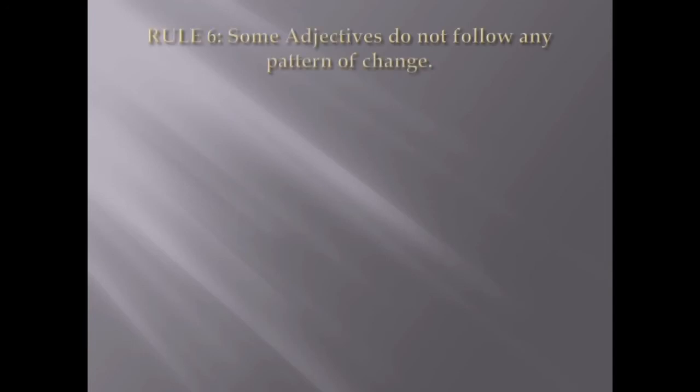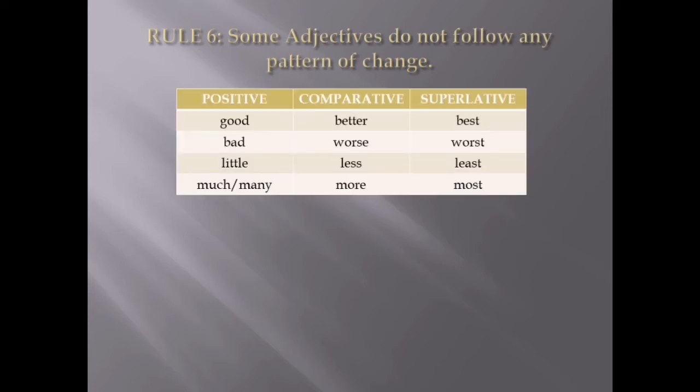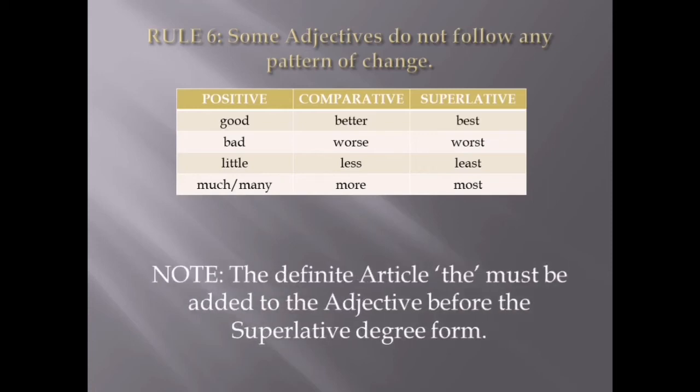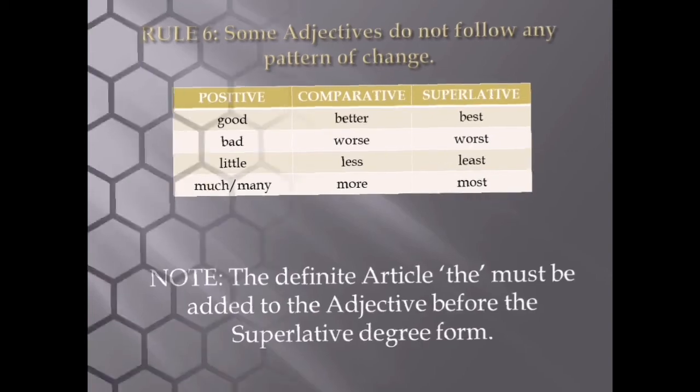Some adjectives do not follow any pattern of change. Means they change into a completely different word while taking them into comparative degrees or superlative degrees. Examples like good takes better, best, bad, worse, worst, little, less, least. Much, many are changed to more and most. One thing to note is that the definite article the must be added before the superlative degree form. We learn this more in the examples coming up.